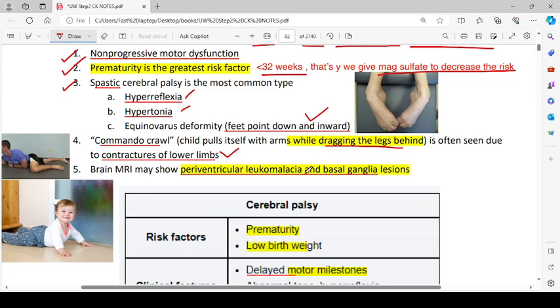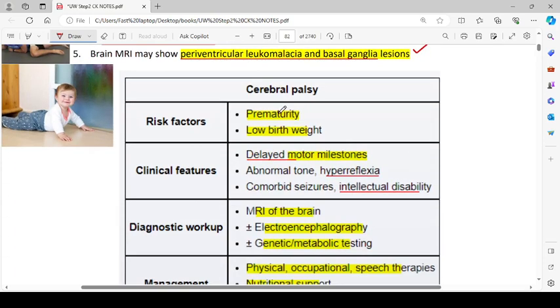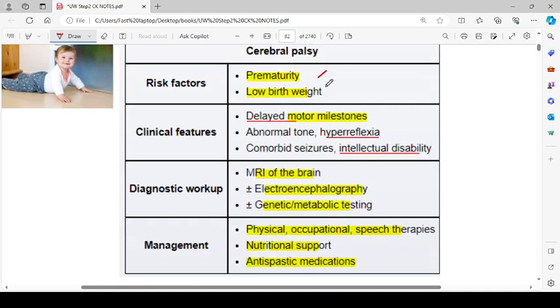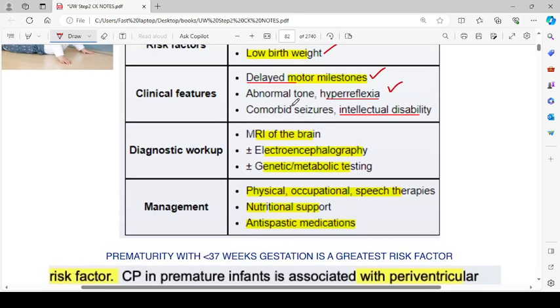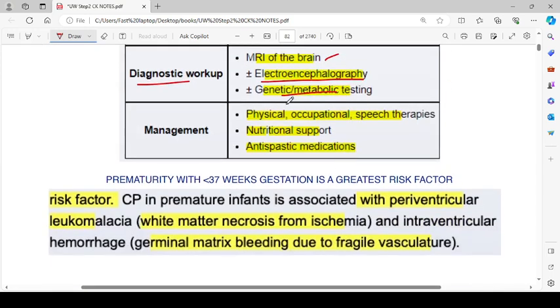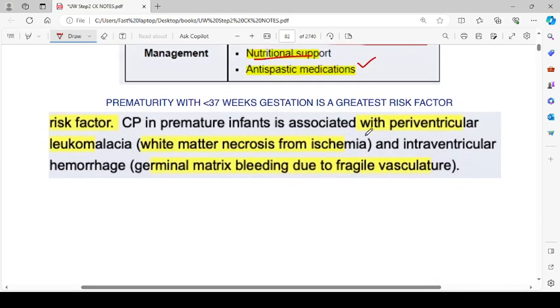Brain MRI shows periventricular leukomalacia and the basal ganglia lesions. Cerebral palsy, the risk factors are prematurity and low birth weight. The clinical features include delayed motor milestones, abnormal tone and hyperreflexia, comorbid seizures and intellectual disability. Diagnostic workup includes MRI of the brain with or without electroencephalography, with or without genetic metabolic testing. Management is physical, occupational, speech therapies, nutritional support, and anti-spastic medications.